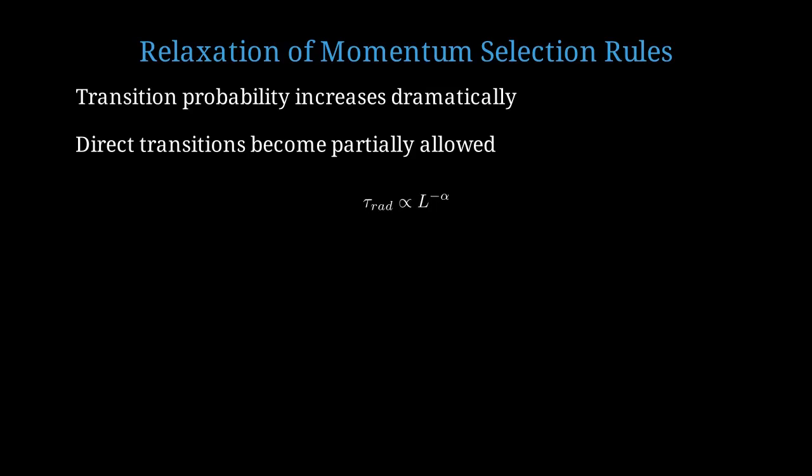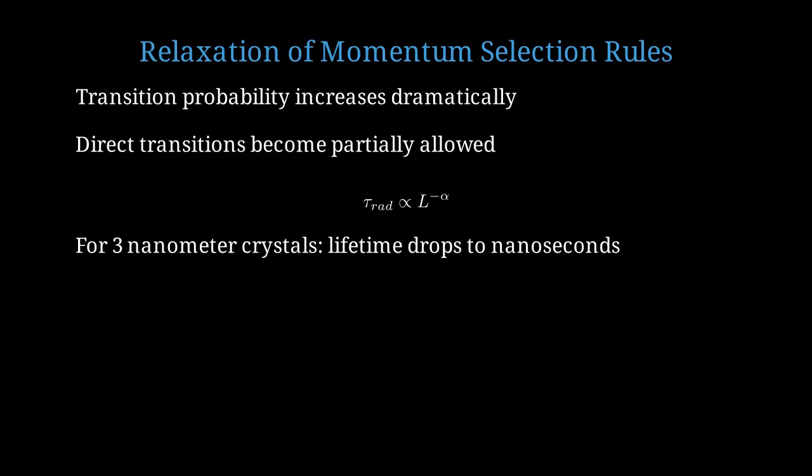The radiative lifetime tau rad becomes size-dependent, scaling approximately as L to the power of negative alpha, where alpha is between 1 and 2. For silicon nanocrystals around 3 nanometers in diameter, the radiative lifetime drops from milliseconds to nanoseconds. That's an improvement of about 6 orders of magnitude. The internal quantum efficiency can increase from less than 0.001% to over 60% in well-passivated silicon nanocrystals. This is a truly remarkable transformation.